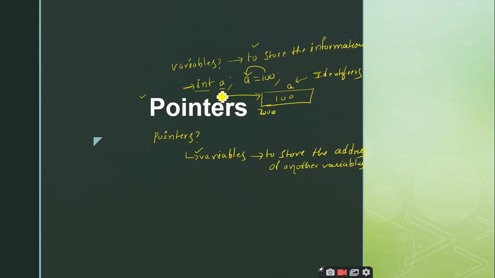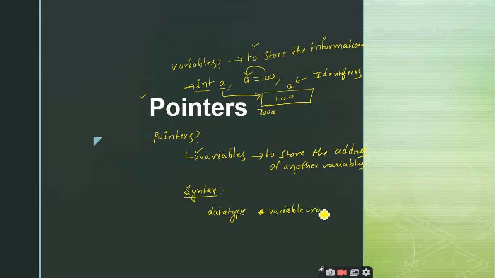Similar to the declaration of normal variables, the syntax for the declaration of pointer variables remains the same. The generalized syntax will be the data type, followed by a space, and then the star operator, which is the indirection operator, and then the variable name.